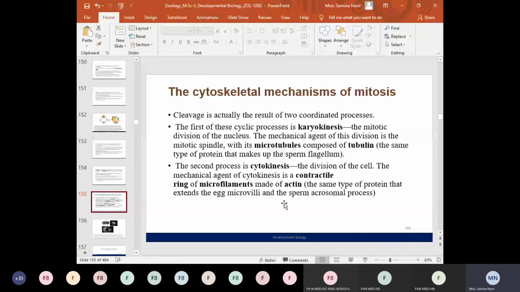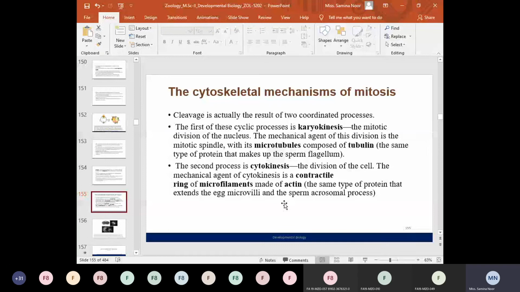Cleavage is the result of two coordinated processes: one is known as karyokinesis and the second is known as cytokinesis.